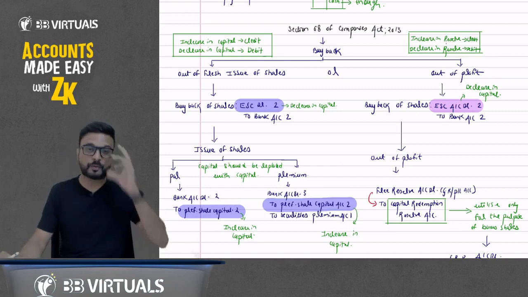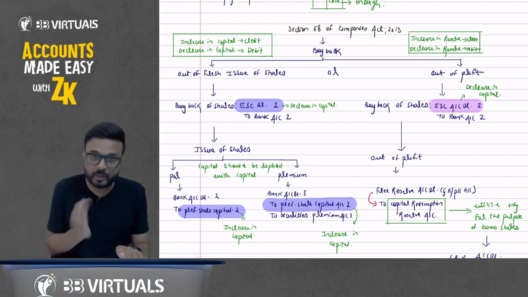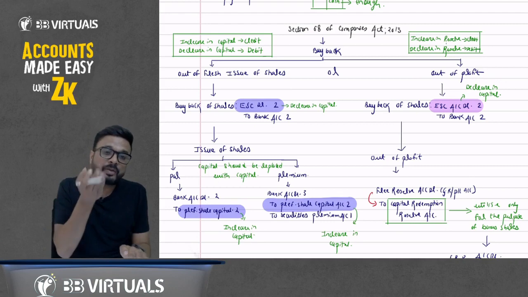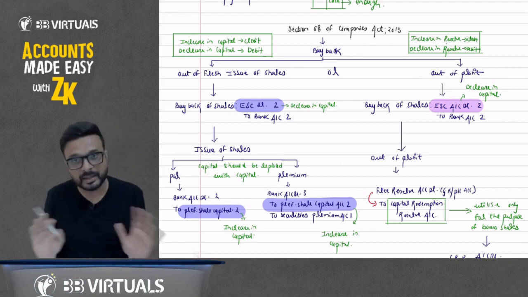The second way is out of profit. We do the buyback and reduce the capital, but right now we have not increased the capital; we have transferred to a CRR account. Later on when we issue the bonus shares, this CRR will be utilized for the purpose of issuing bonus shares. At that time equity share capital will be increased.